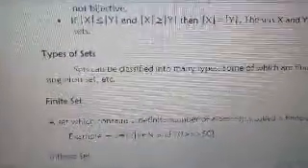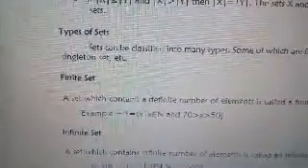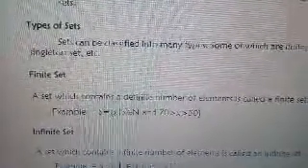Okay, so this time we continue to the types of sets. So sets can be classified into many types, some of which are finite, infinite, subset, universal, proper, singleton set, and many other more. And let's first discuss finite set. Basa ko na finite, ingon akong English teacher. Dili ko na finite. But anyway, I'm not so very particular with the pronunciation. So let's begin. A set which contains a definite number of elements, mo na gitawag nimo og finite set. Definite number.